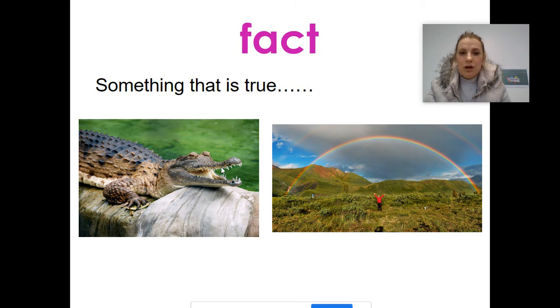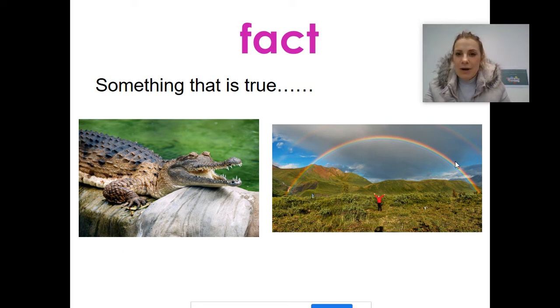So I said about the crocodile, a crocodile has sharp teeth. Think of another fact for the crocodile. Off you go. Well done. You could say a crocodile crawls on his tummy. You could say a crocodile has 2 eyes on his head. You could say a crocodile has a long mouth. You could say a crocodile has spikes on his back. They are all facts. It's true.